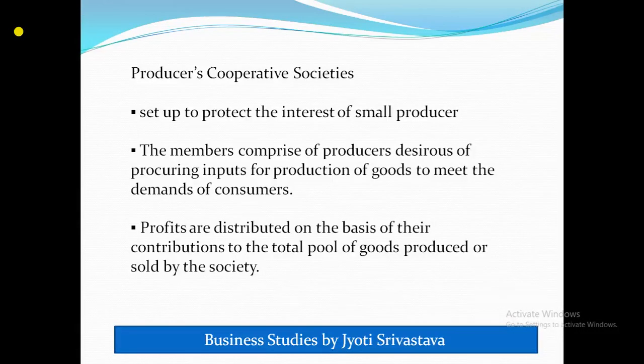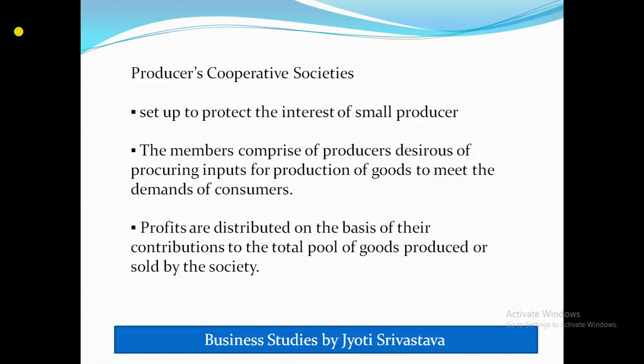Just taking the 10 toys to the market and selling them, they won't get profit out of that. So all the small producers join hands together, and because of that it will help them get the inputs for the production of goods, the raw materials.